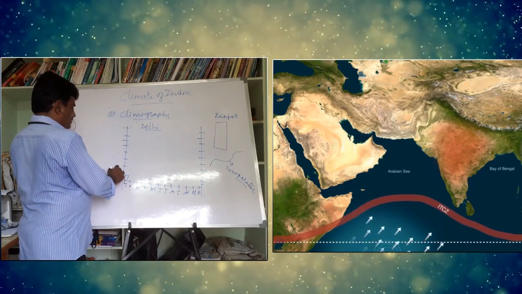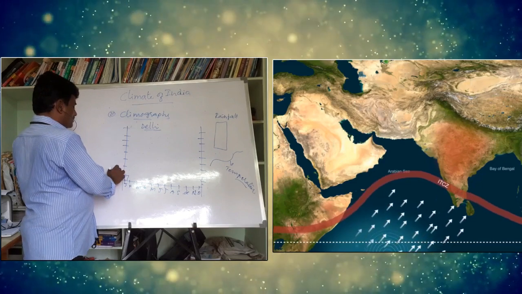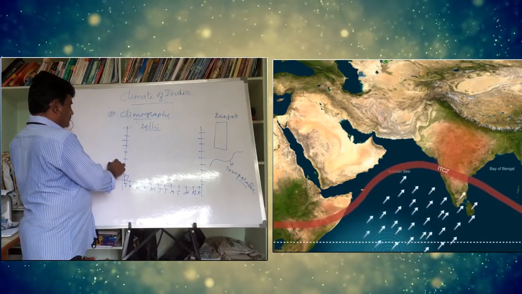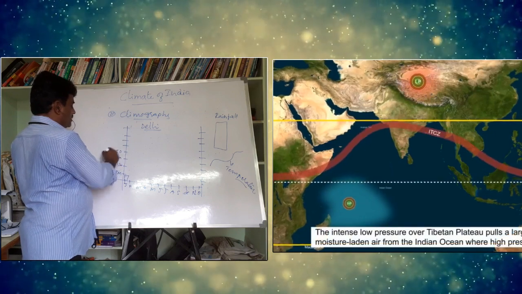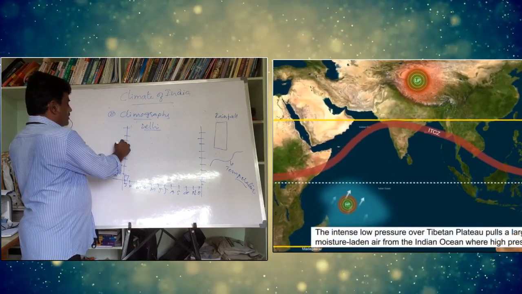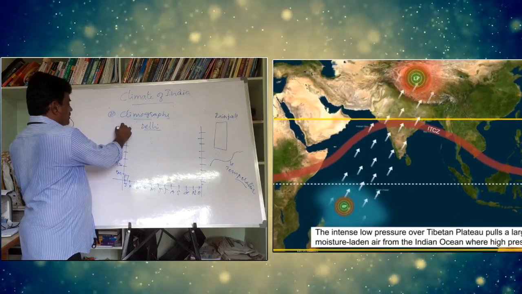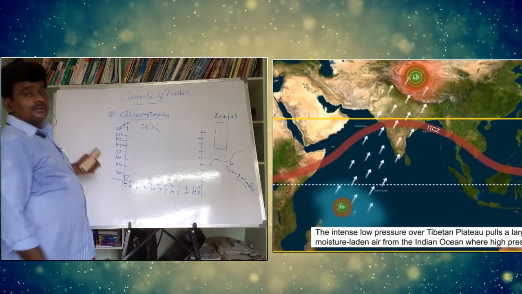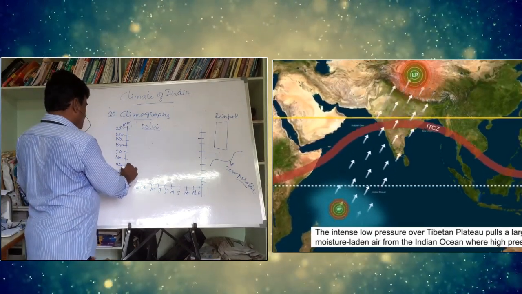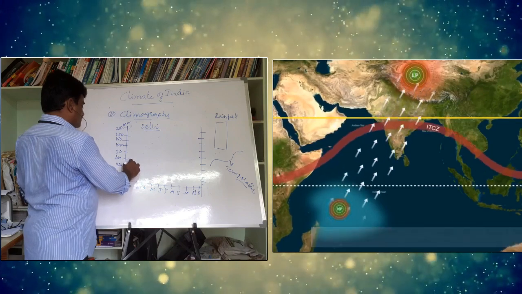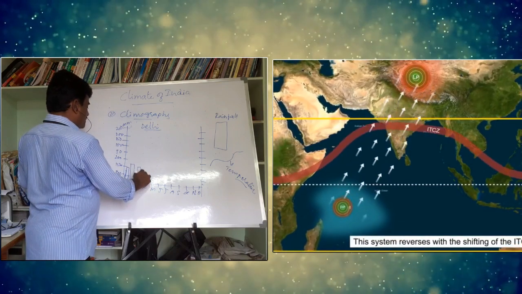For rainfall: 5 millimeters, 15 millimeters, 20 millimeters, 50 millimeters, 100 millimeters, 150 millimeters, 200 millimeters, 250 millimeters. Then the rainfall is taken for January, February, March, April.